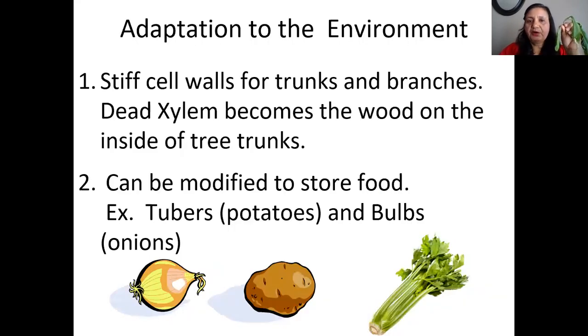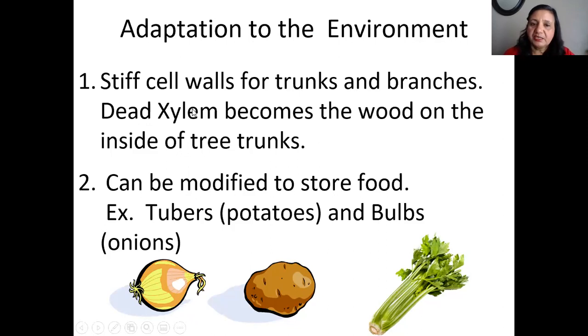Again, what are the adaptations to the environment from the root? A stiff cell wall for trunks; these are the adaptations to the environment by the plant, okay? So in the trunks and branches, dead xylem becomes the wood on the inside of the trunk. So xylem and phloem, right? Xylem is the part which takes water where, up or down?